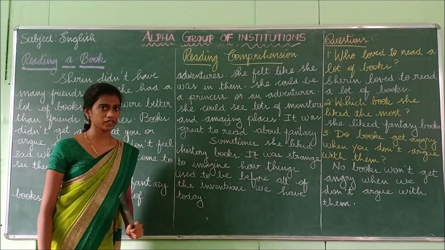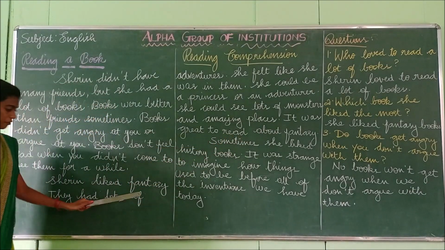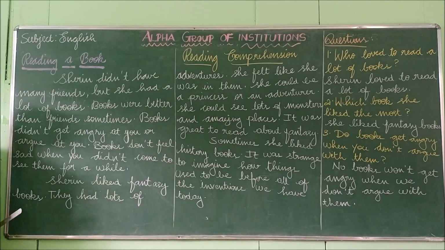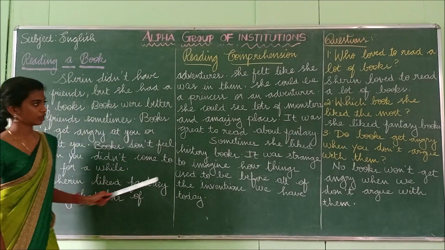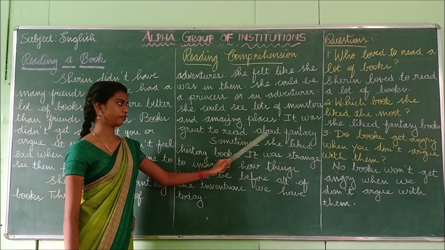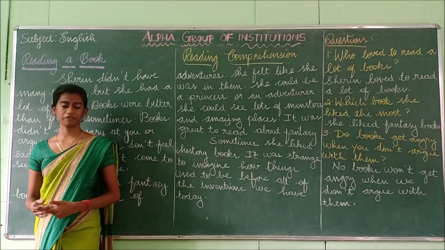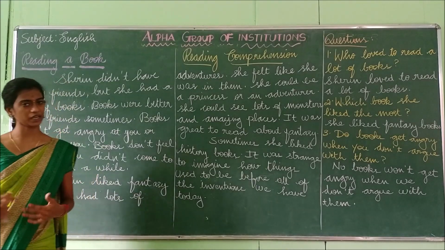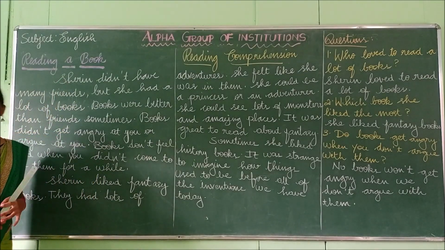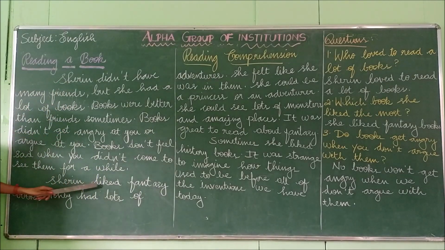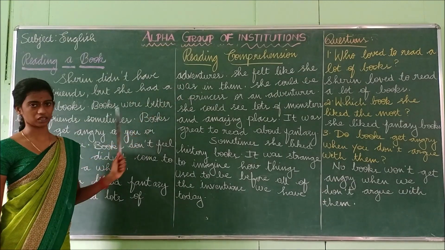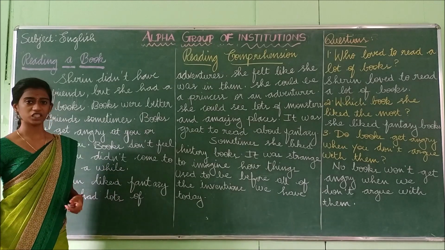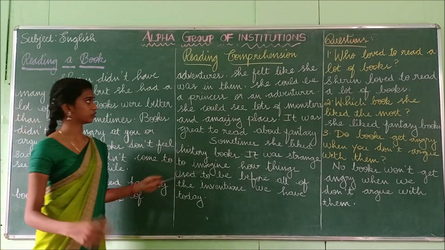So what kind of story is that? Yes, it's a fantasy book. Okay, the story she is reading is about fantasy. It was great to read about fantasy. She is feeling very happy. Okay, she feels very happy to read about fantasy books. So, Sherin liked fantasy books. They had lots of adventures. So in those fantasy books, she is reading a lot of adventure things.